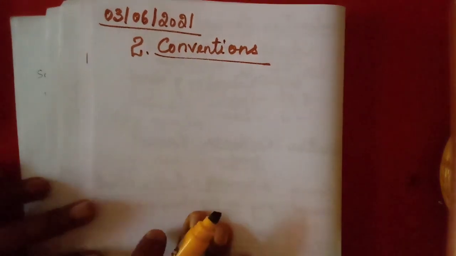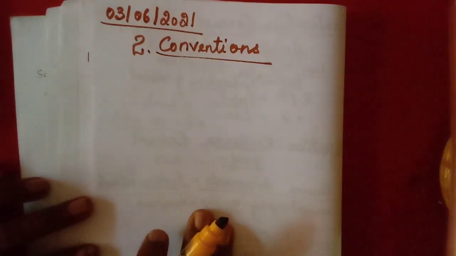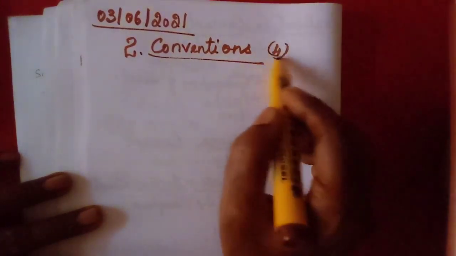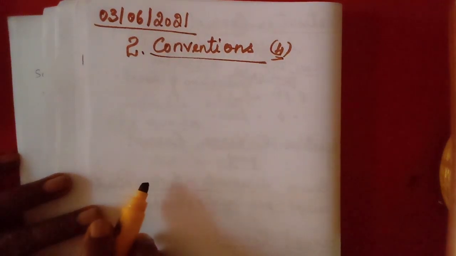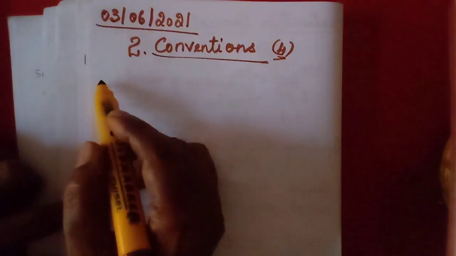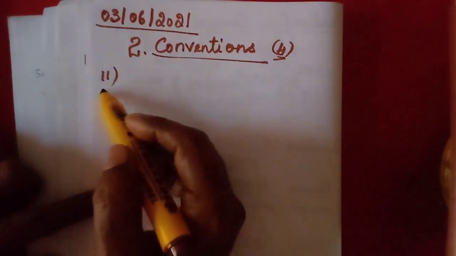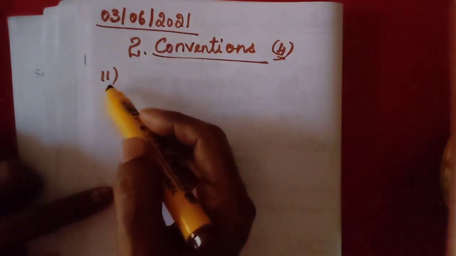Okay, everyone. Up to yesterday we have learned about the accounting concepts, 10 accounting concepts. Now we have 4 conventions. I think I told you 5 yesterday, but 4 conventions are available. So totally 14 principles. Now that 11th one we will write as, so what is the 11th one?